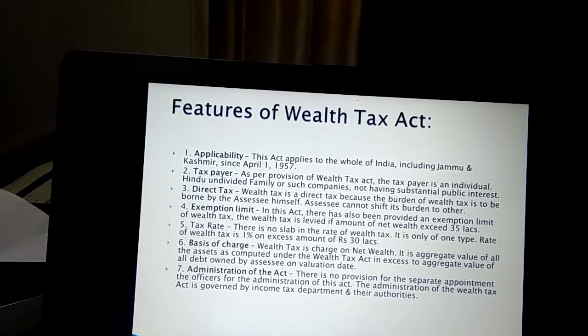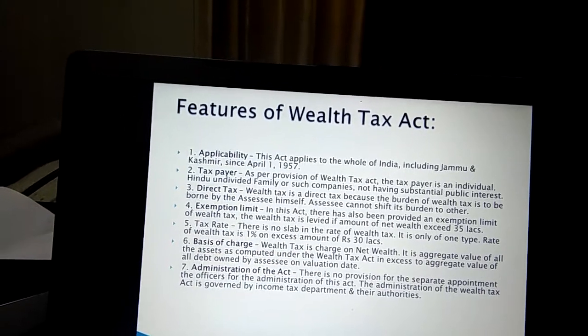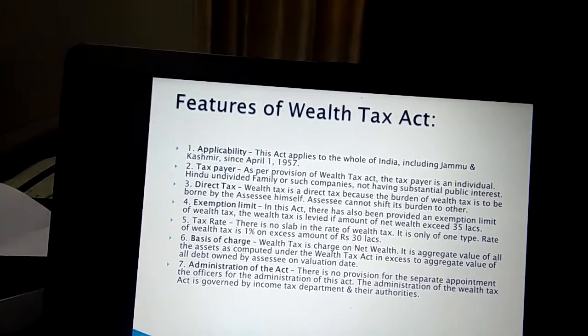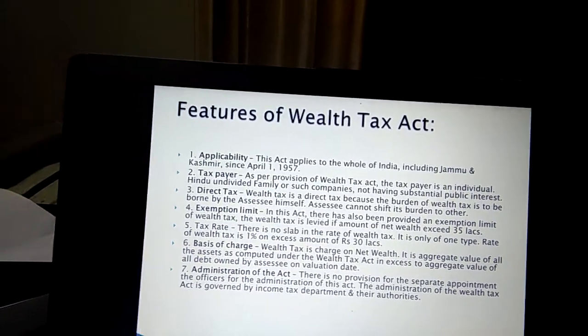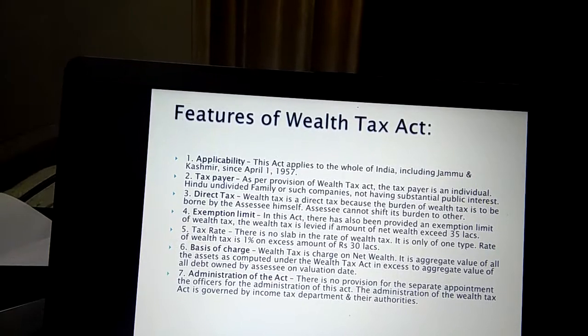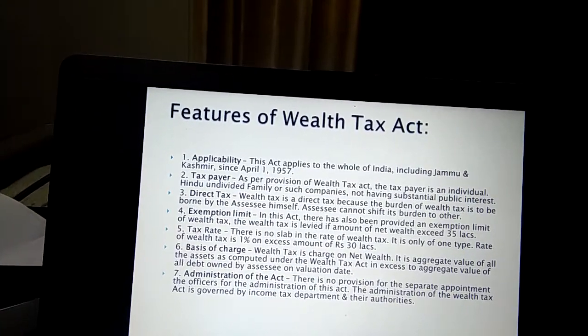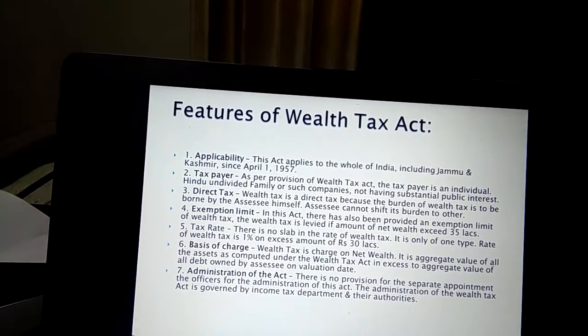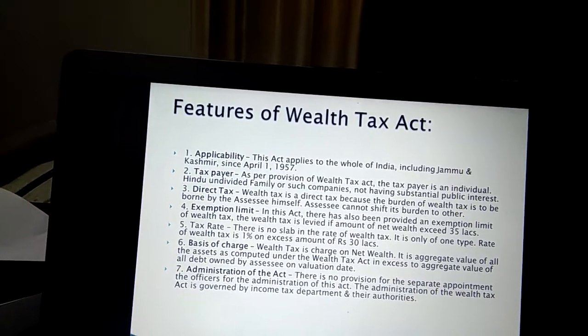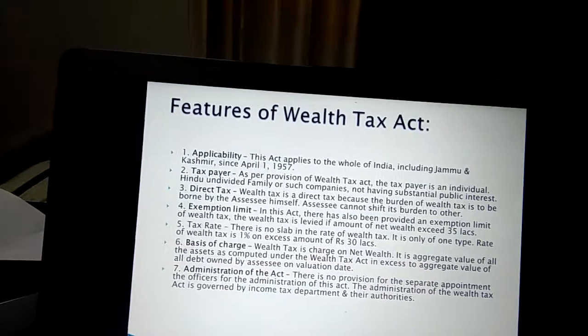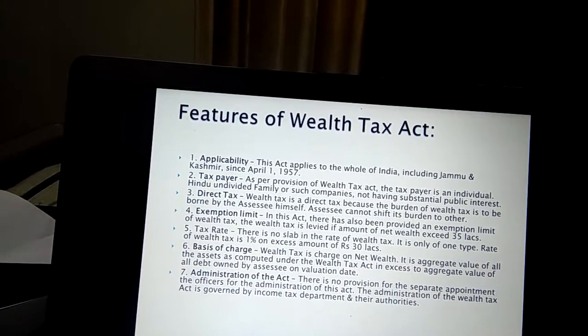Next, direct tax. We all know that wealth tax is a direct tax because the burden of wealth tax is to be borne by the assessee himself. That is, a person who has wealth above rupees 30 lakh is required to pay wealth tax. The assessee cannot shift his burden to any other person. Now, exempted limit. In this act, an exemption limit of wealth tax has also been provided. That is, the wealth tax is levied if the amount of net wealth exceeds rupees 30 lakh.